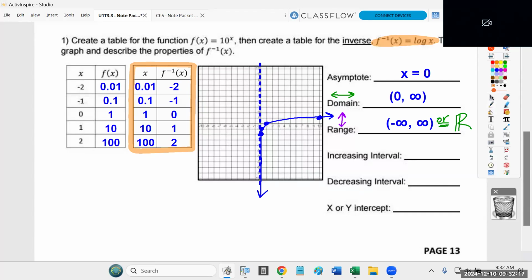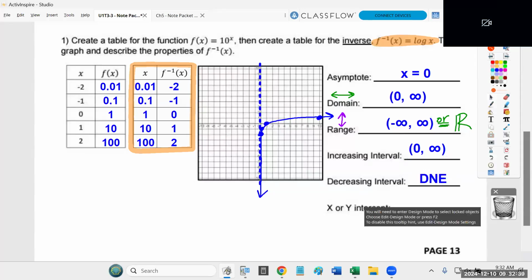Now, just like every other logarithmic equation we've seen so far, this one is always increasing. If you imagine hopping on this thing and riding it to the right, it is always going up. So I would literally just copy my domain. Whatever you wrote for the domain, just copy it and write that same thing for the increasing interval because it's always increasing. There is no decreasing interval.